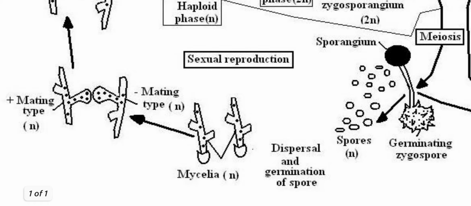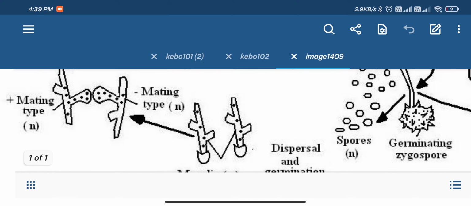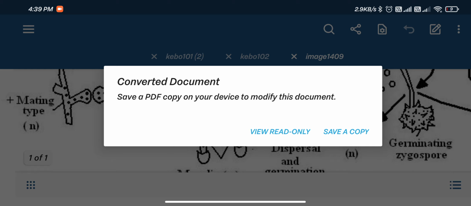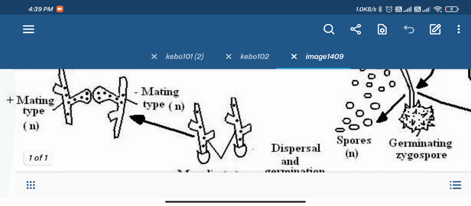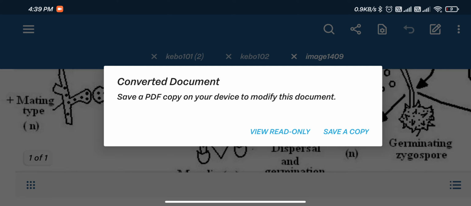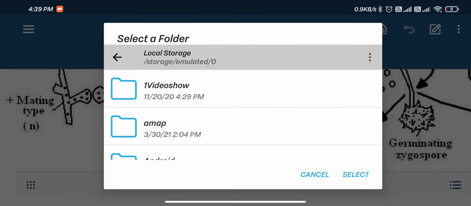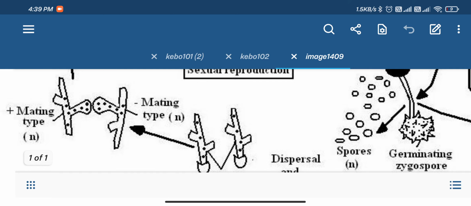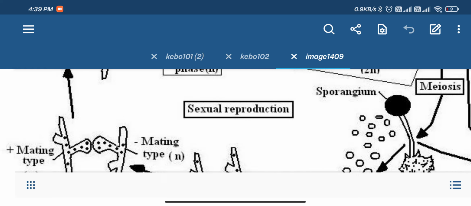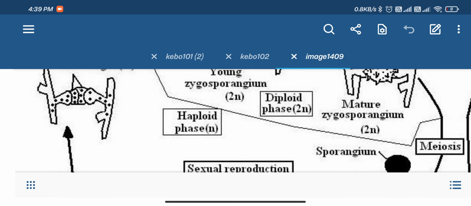Then there is an outward protrusion over here. Here there are two outward protrusions, protrusions of protoplasm, and then we have fusion of protoplasm.